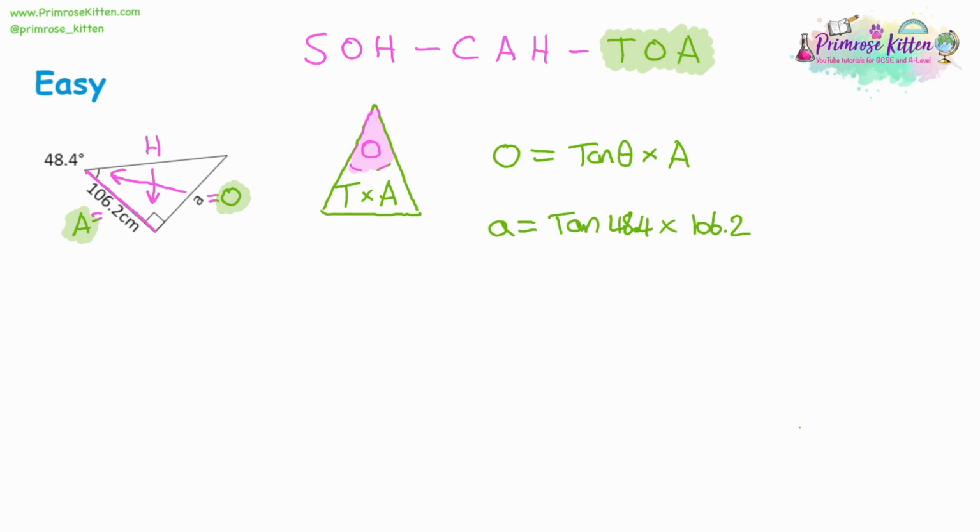So we can type that into our calculator. Press tan and press 48.4, and it should get 1.126 and some more decimal places. Then multiply it by 106.2, and what we get is 119.6 to 1 decimal place. And for a final answer, you can say that's also going to be in centimetres. So write the units if you don't have them. Degrees for an angle, and then whatever measurement it is for lengths.